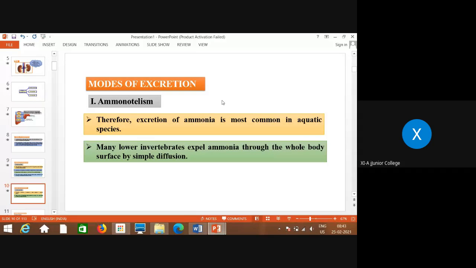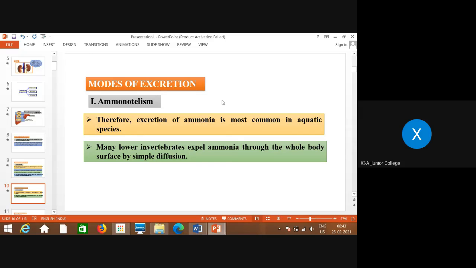Excretion of ammonia is most common in aquatic species. Many of the lower invertebrates expel this ammonia through the whole body surface by simple diffusion. Now everybody knows what diffusion means.